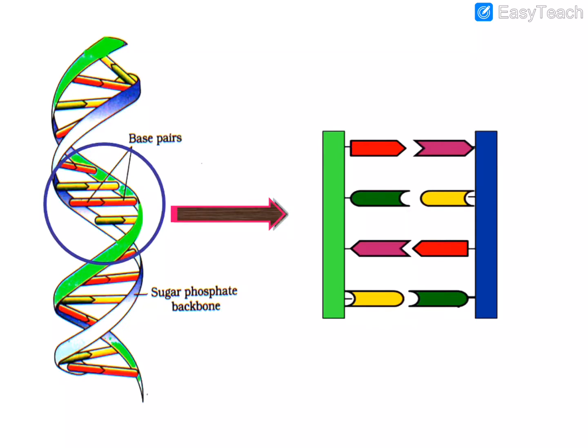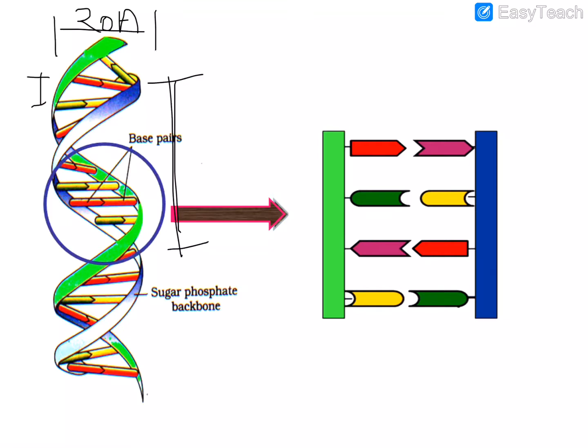We can see this in the diagram here. The diameter is near about 20 angstrom. This is a single turn, and these are nucleotides, and this is the distance between 2 nucleotides.